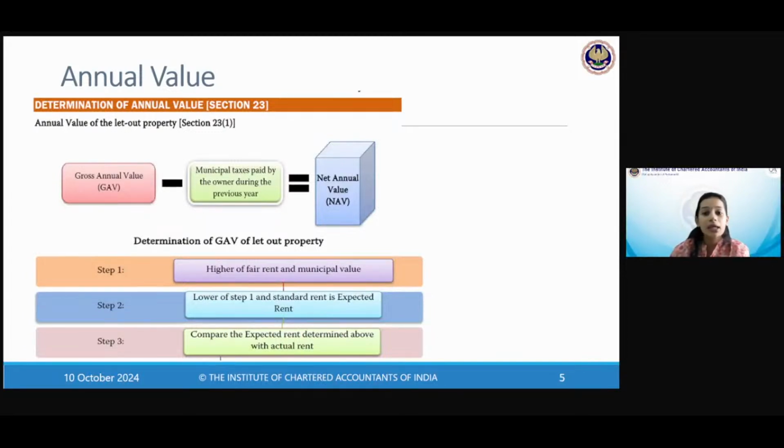Stock in trade means it must be business purpose. So if you are a real estate developer and you're holding the property as stock in trade, then you are eligible to earn income from house property.